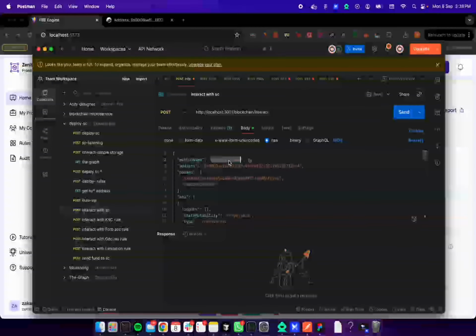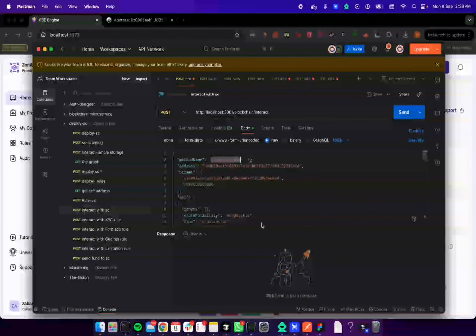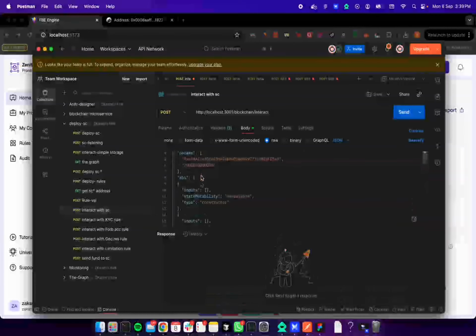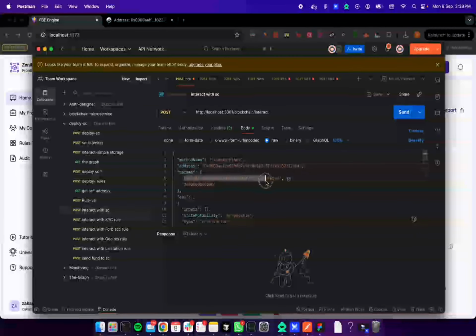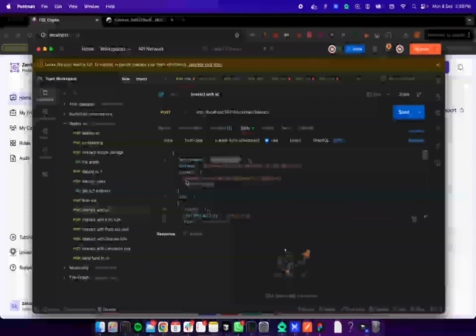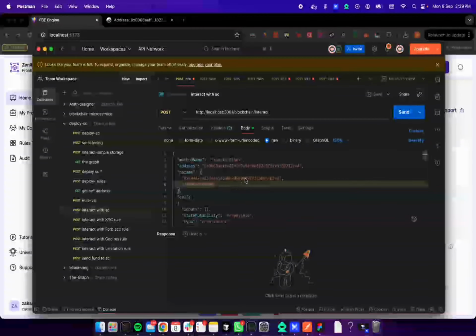In here, transfer ether is the method name, or the function, in the smart contract. And in here we have the arguments. For example, for this transfer, we're going to add the wallet and the coins we want to transfer.